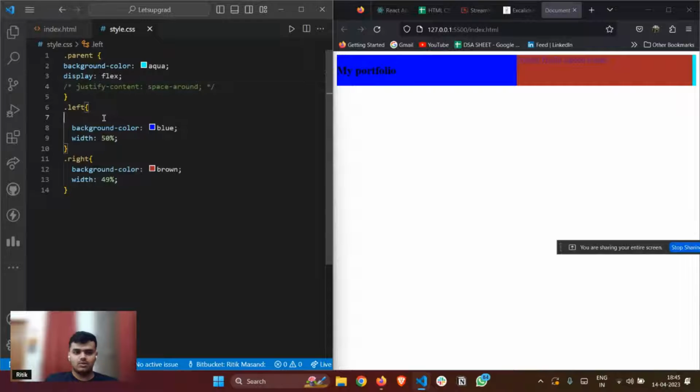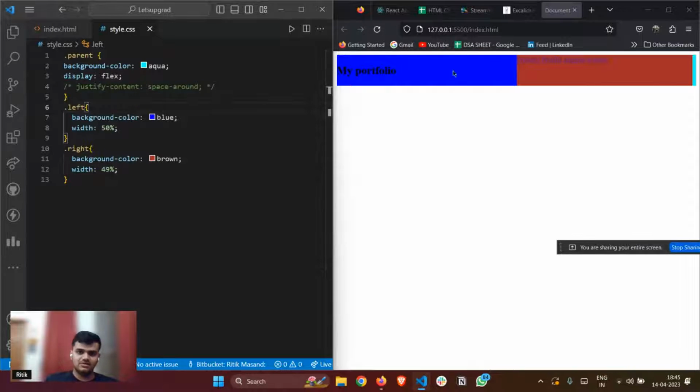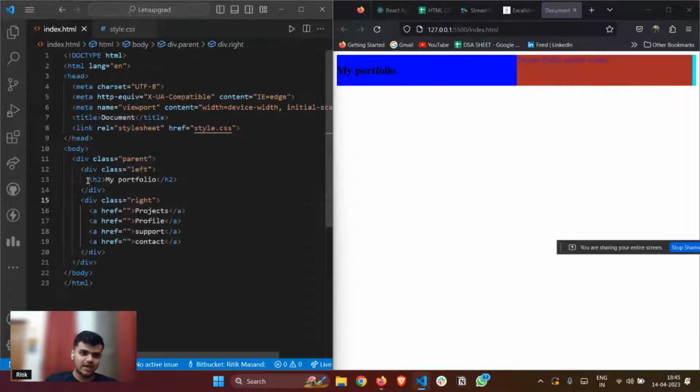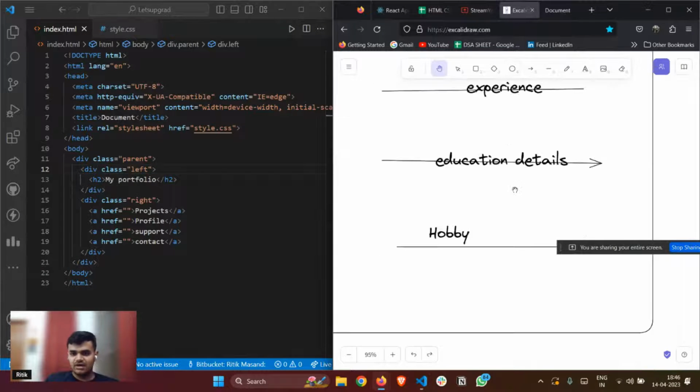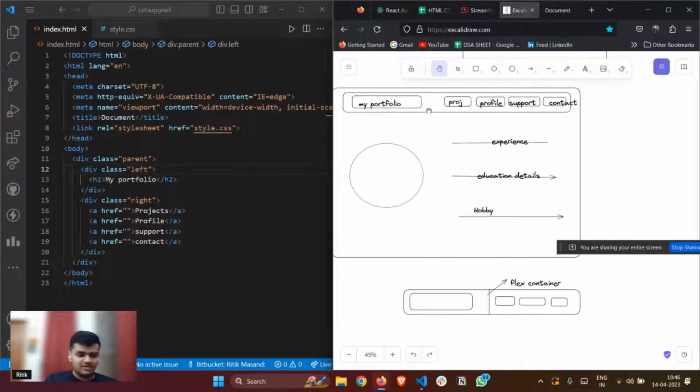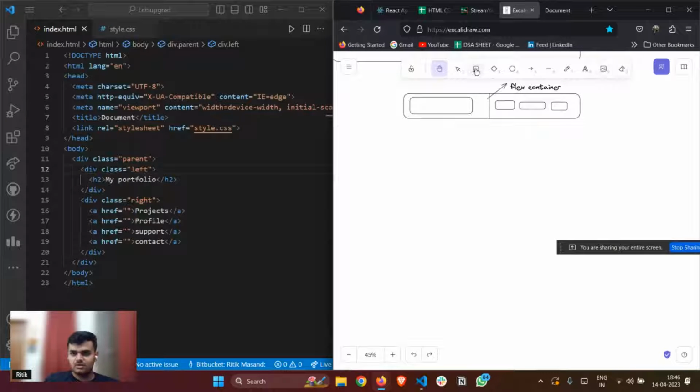Okay, now what will I do? This is my left part, and I want to make it in the center. How do I make my portfolio center? So as you can see, this is an h2 tag inside my left div. So what I am thinking here is, if I target this left part, here is my left part.